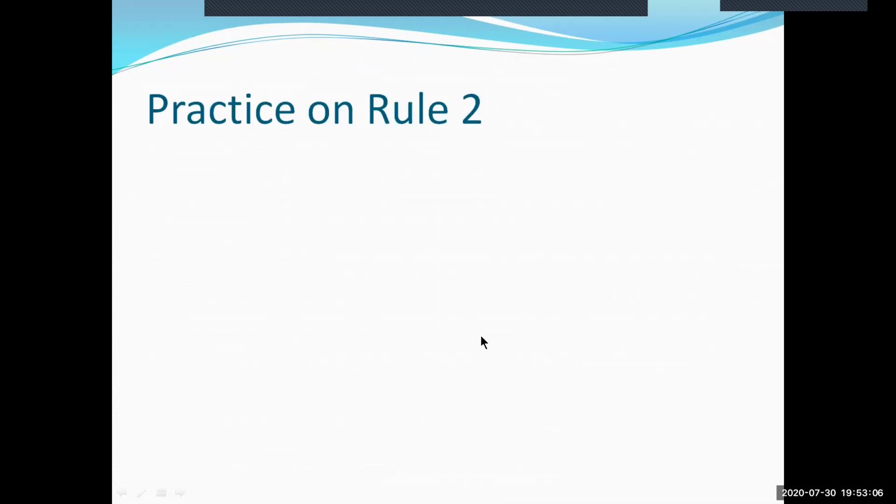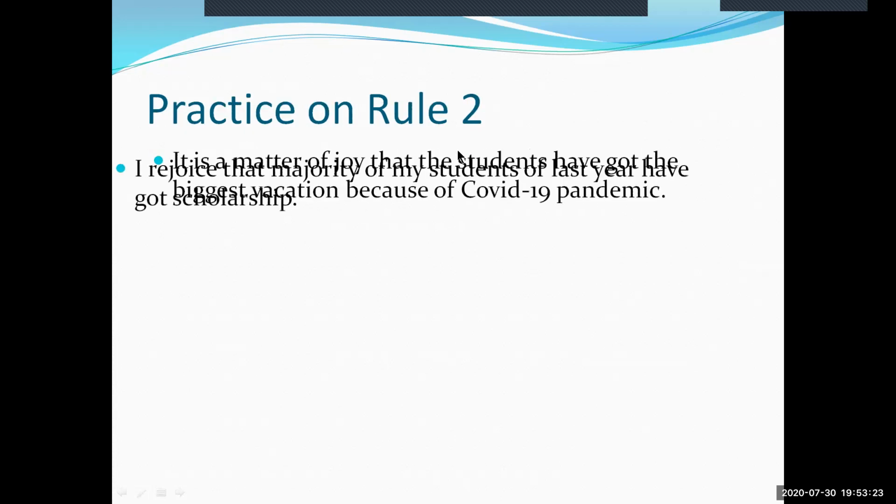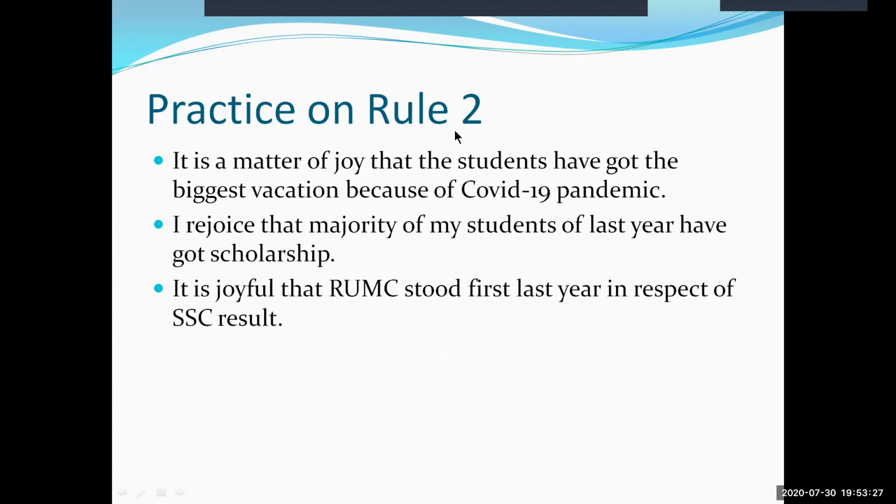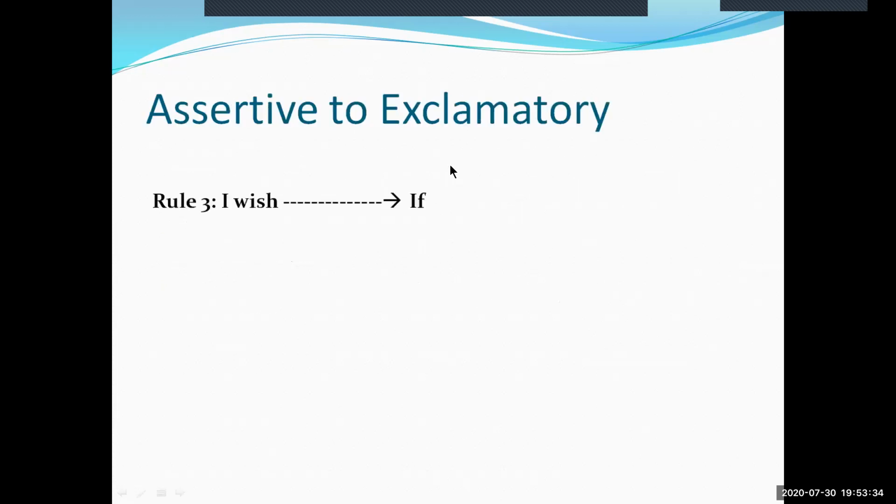This is the end of part B of rule 1, and let us now move on. That is the end of rule 2, and here are some examples for you to solve at home. Some 3 examples I have set for you, and please write the answers to these exercise sentences in your homework copy. Moving to rule 3.